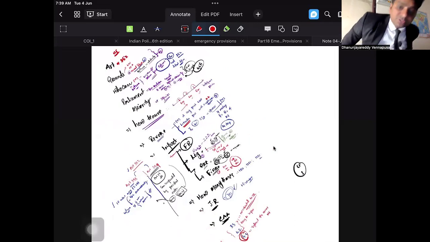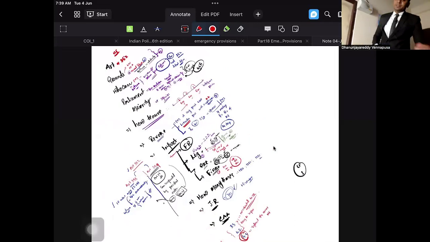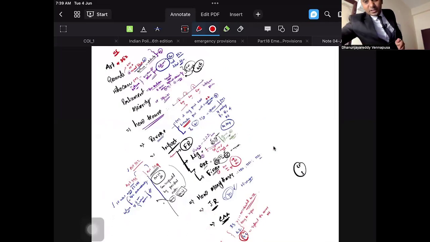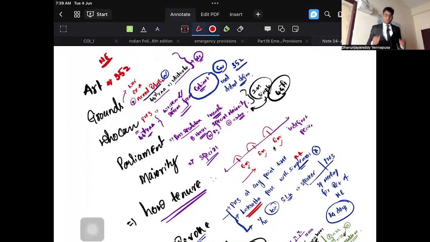So what do I mean to say? Just remember these things, guys. What is national emergency? Which articles of the Indian Constitution speak about national emergency? And what are the provisions that you have to look over a period of time whenever you are studying this? So, national emergency, which article of the Indian Constitution deals with it? It is dealt by Article 352. On what grounds? The grounds are simple: war, external aggression, or armed rebellion.